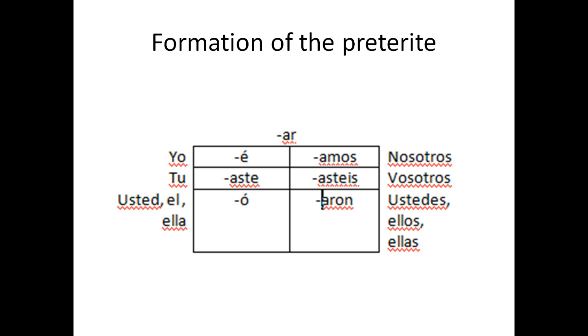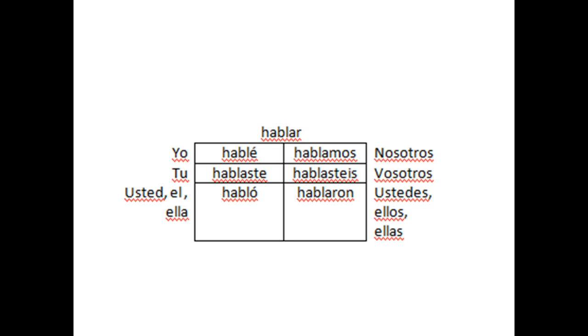aste, ó, amos, asteis, and aron. So if we take the verb hablar, notice that it is yo hablé, tú hablaste, usted, él or ella habló, nosotros hablamos, vosotros hablasteis, ustedes, ellos, ellas hablaron.